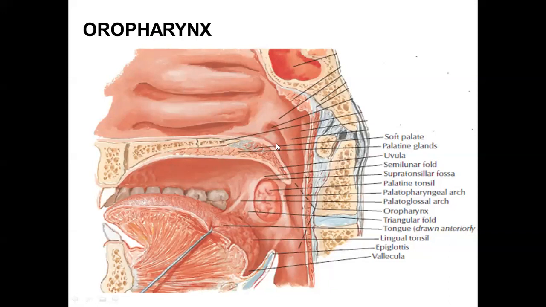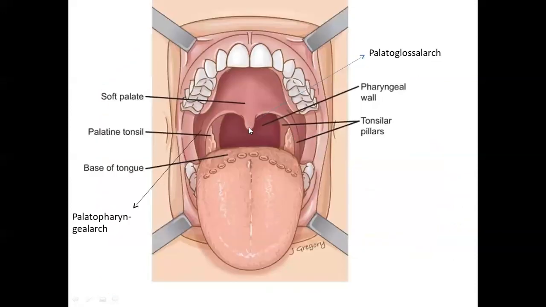The food should not go into the nose. The food should not go into the oral cavity again. To prevent the food from going into the nose, we have to close this pharyngeal isthmus that was closed by what? The soft palate being lifted and the Passavant's bench being dragged anteriorly, right? अब जो ये oropharyngeal isthmus है, that is this arched opening. This is closed. How? We close it. We have the approximation of the tongue and the soft palate and the palatoglossal arches that close this oropharyngeal isthmus. Okay.